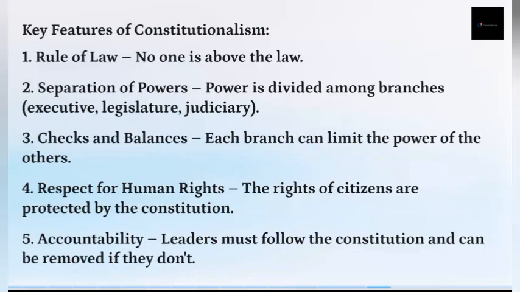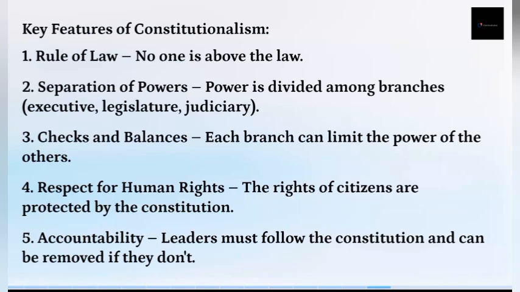So what are the features of constitutionalism, like we explained? The rule of law, no one is above the law. Then separation of powers: power is divided among branches like the executive, the legislature, and the judiciary. Then we have checks and balances: each branch can limit the power of the others. Then respect for human rights: the rights of citizens are protected by the Constitution. Then accountability: leaders must follow the Constitution and can be removed if they don't.